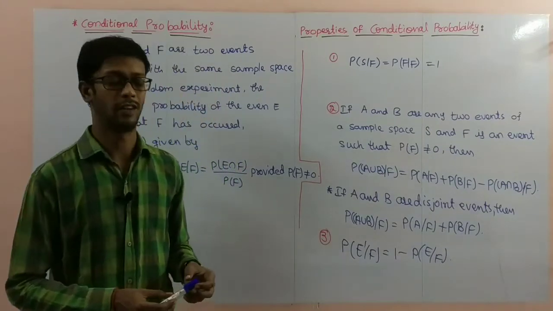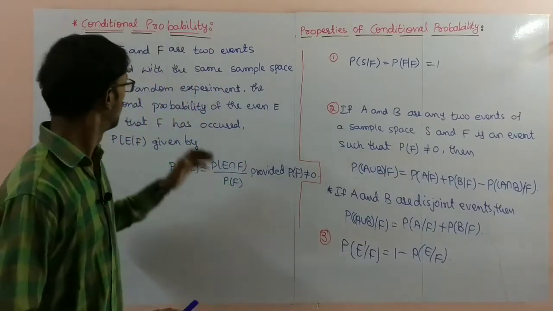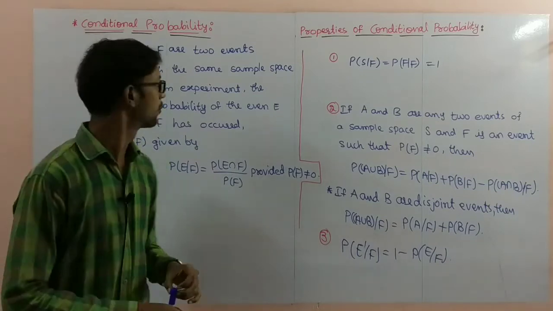Now we see our second year main concept, conditional probability.